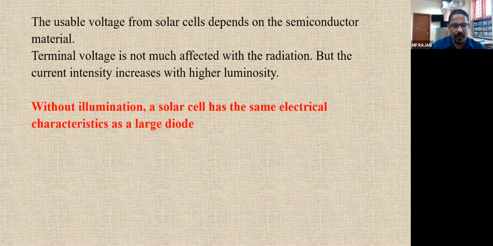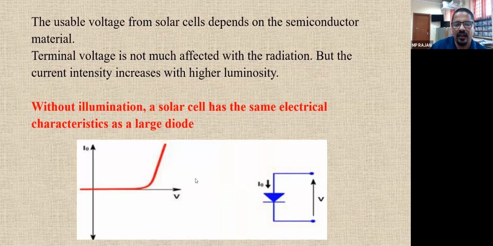Now, let us see in depth some more. This is, you may know, the VI characteristics curve of a normal diode. As I said, a solar cell in dark is equal to a diode. In the diode, there is a forward biasing current I0. In a solar cell, we call it the reverse saturation current.